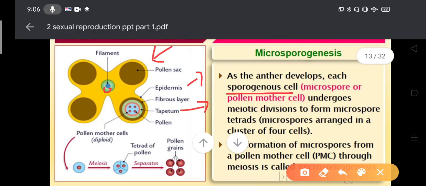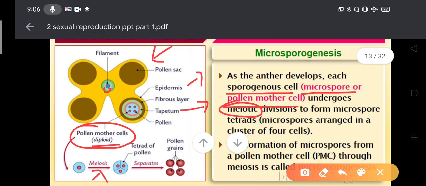The microspore mother cell, also called the pollen mother cell. This is a microspore mother cell or the pollen mother cell, which is diploid and undergoes meiotic division. Meiotic means a reductional division. After meiotic division, 4 microspores are produced.